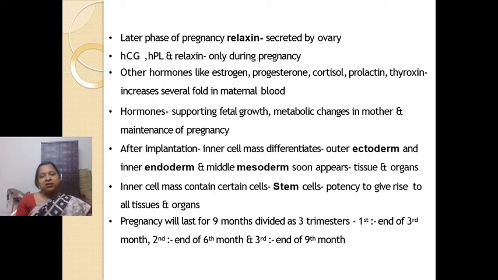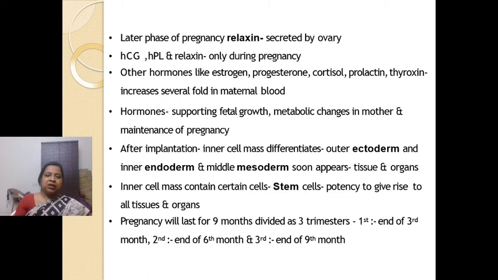Now, changes during pregnancy. We know, just now I have told you about certain hormones, HCG and HPL, which are released by placenta. Besides this, another hormone, relaxin, is released by the ovary.